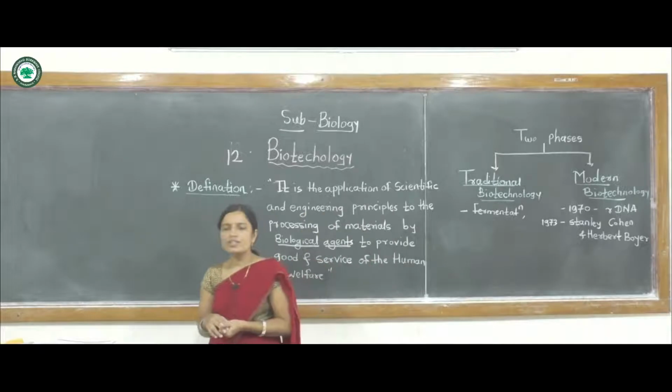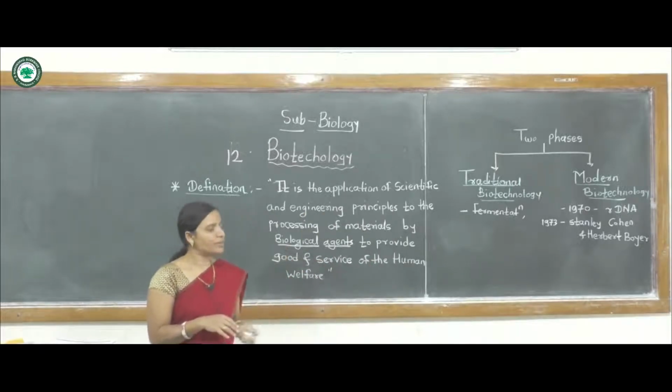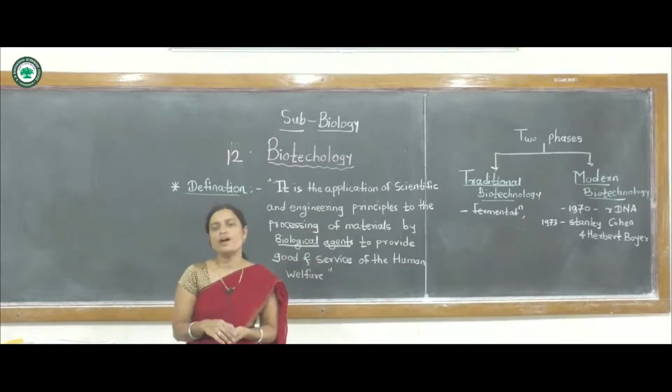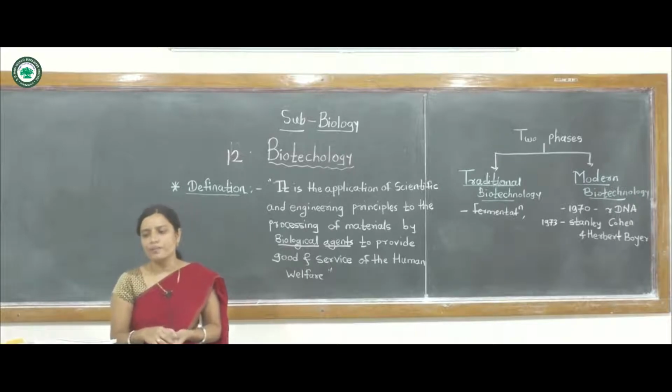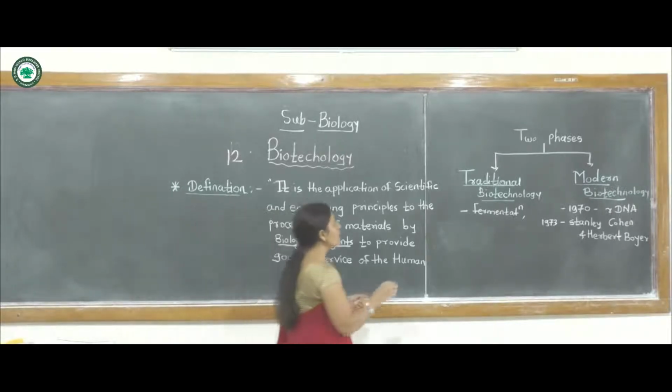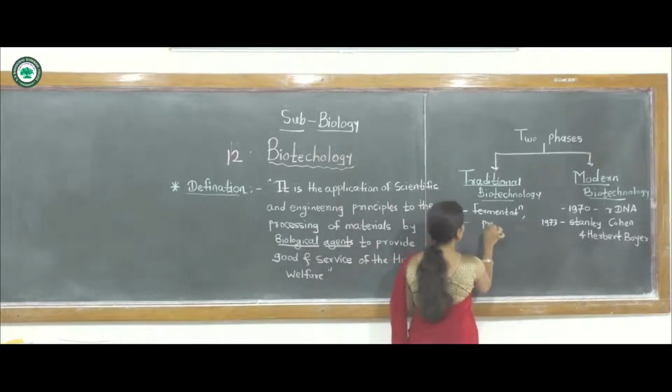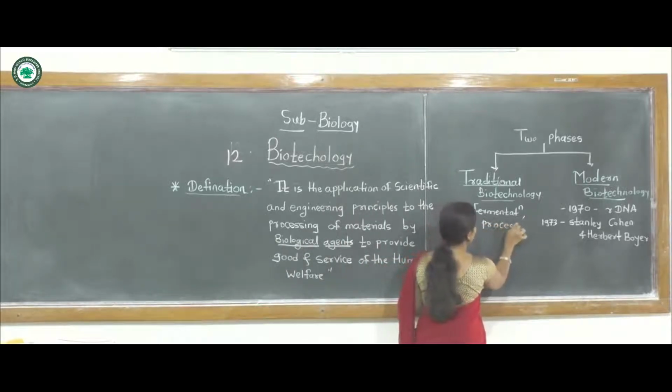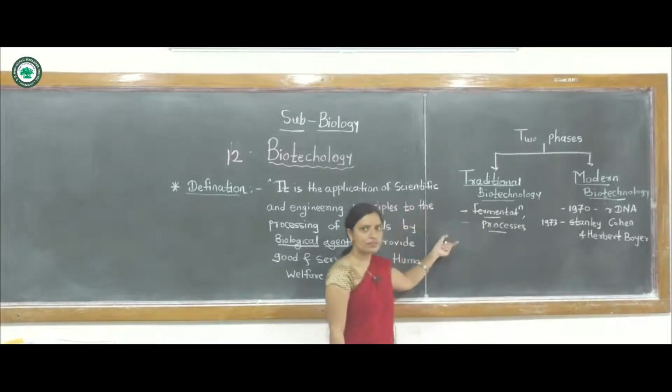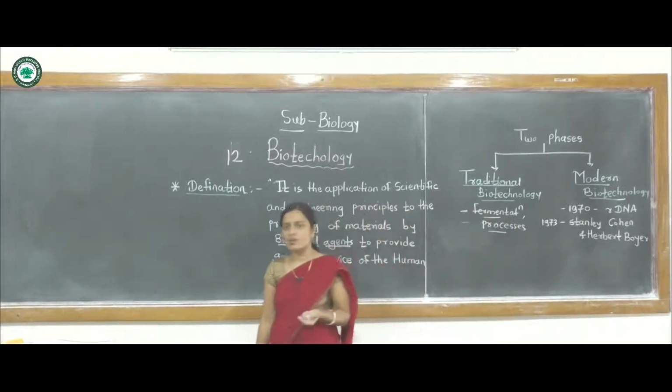Traditionally, biotechnology was very important. Traditional uses of biotechnology are, for example, based on the fermentation process. This fermentation process is involved in traditional uses of biotechnology, and it involves various products.